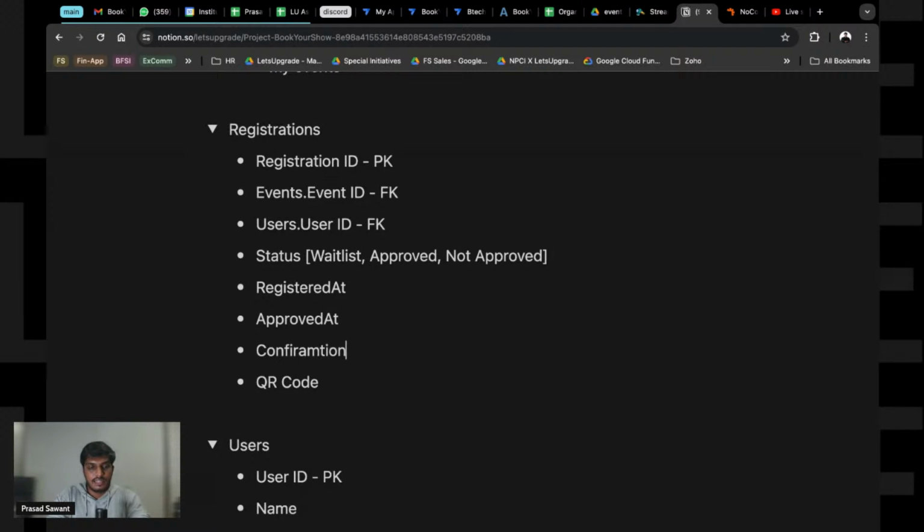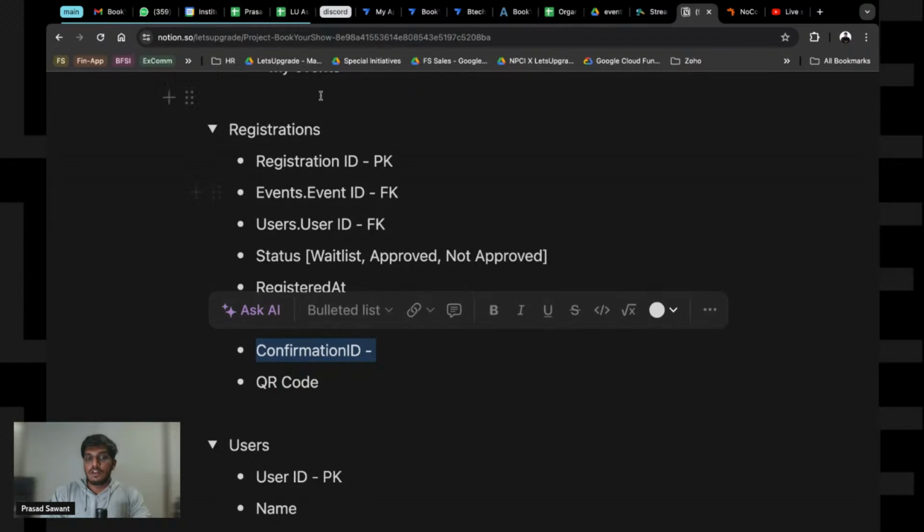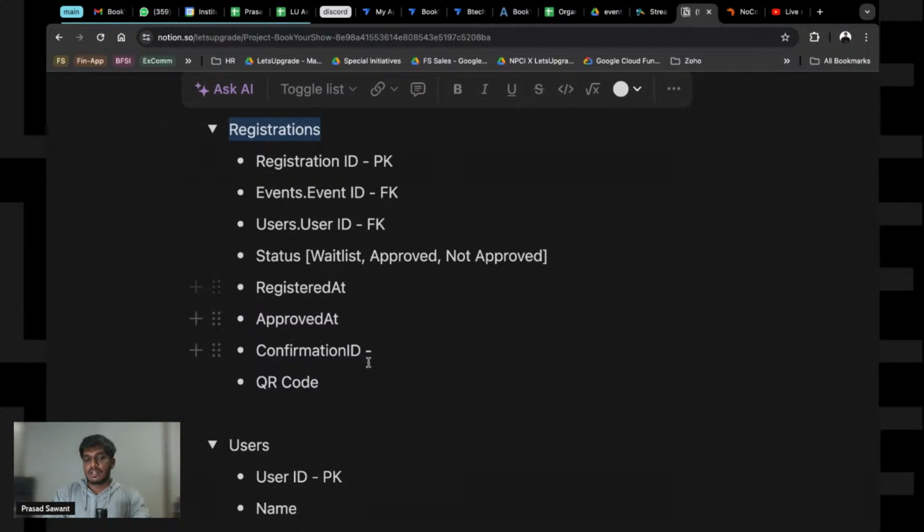Thank you for that. I actually missed out on that. We would have come across it while developing the app, but it's good that you pointed it out. We will have a confirmation ID. The confirmation ID will be converted into a QR and put in your ticket, and we will send it to you by email, asking you to carry this PDF while attending the event, so that our volunteers can scan it at the entrance. Once scanned, the QR will carry the confirmation ID, go and check the registrations table, and mark it as checked in.